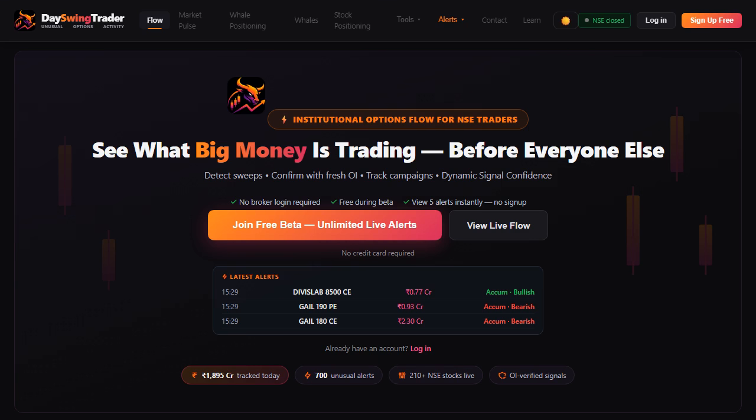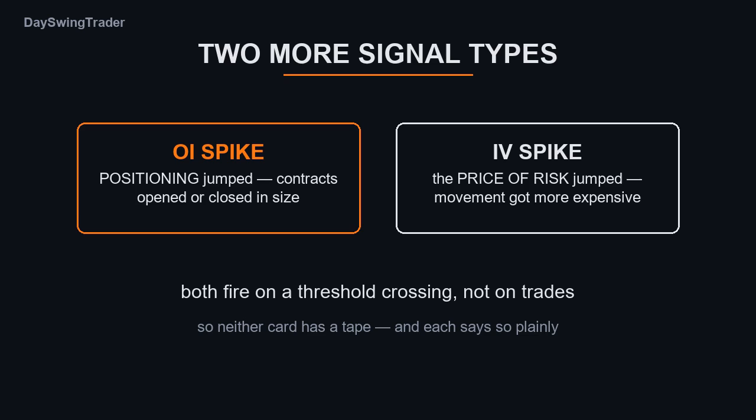Welcome back. Part 1 taught you the page and the 2 common cards. This one covers the rarer signals, the 8 pages behind the feed, and alerts on your phone. Same routine as before, the words first, so nothing trips you later. 2 new signal types today.